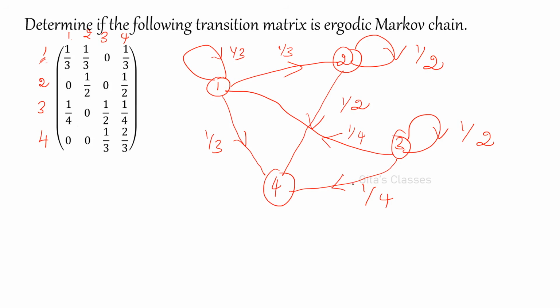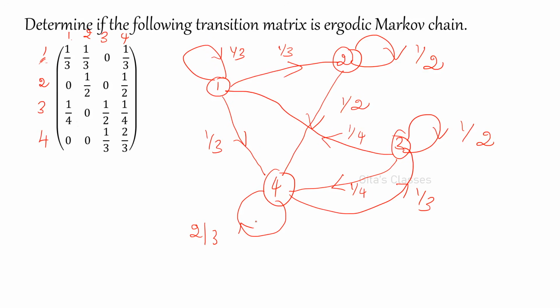Then 4 to 1, 0. 4 to 2, 0. 4 to 3, yes, it is there, 1 by 3. And 4 to 4, it is 2 by 3. This is a self loop. You can put any direction.